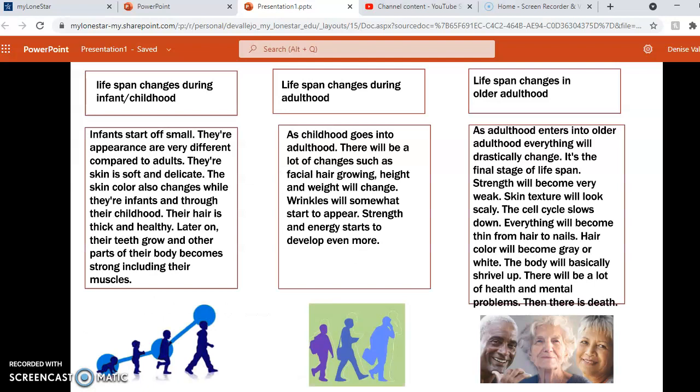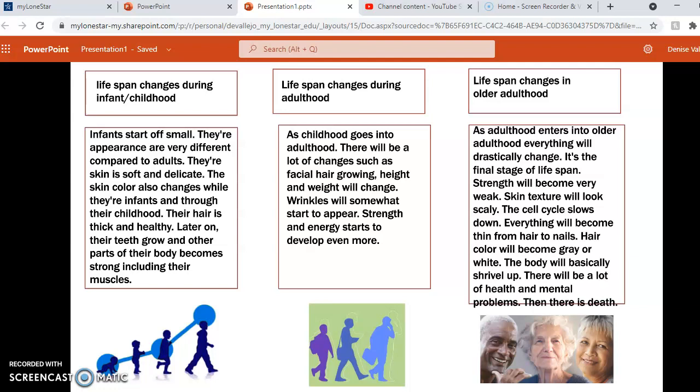So, lifespan changes during infancy and childhood. The infants start off small, and their appearance is very different compared to adults. Their skin is soft and delicate, and the skin color also changes while they're infants and through their childhood. They could start off pinkish, and later on they could change to lighter or to darker. Their hair is thick and healthy. Later on their teeth grow and other parts of their body become strong, including their muscles. And here's a picture of an infant going through their childhood.